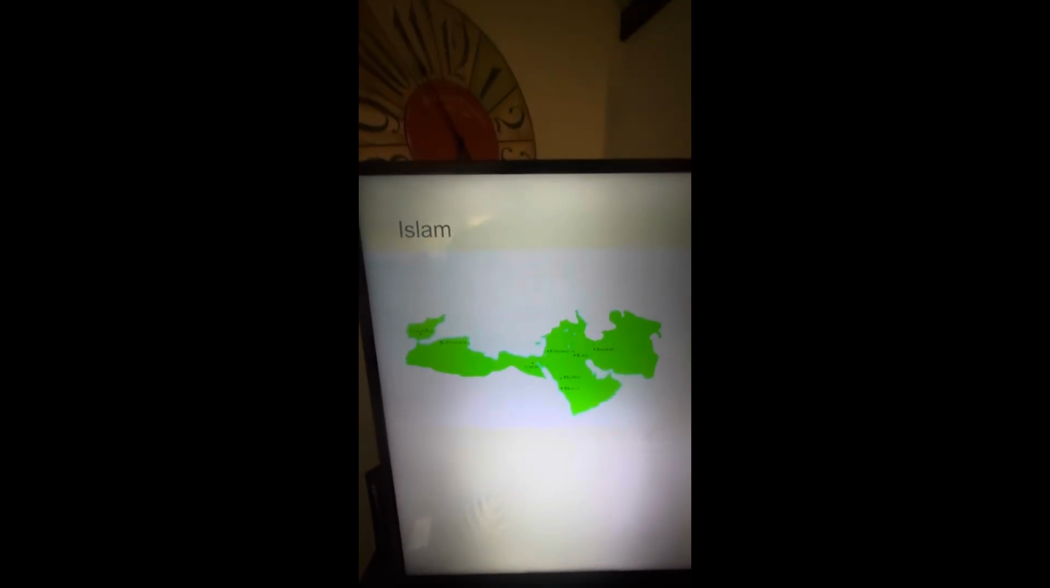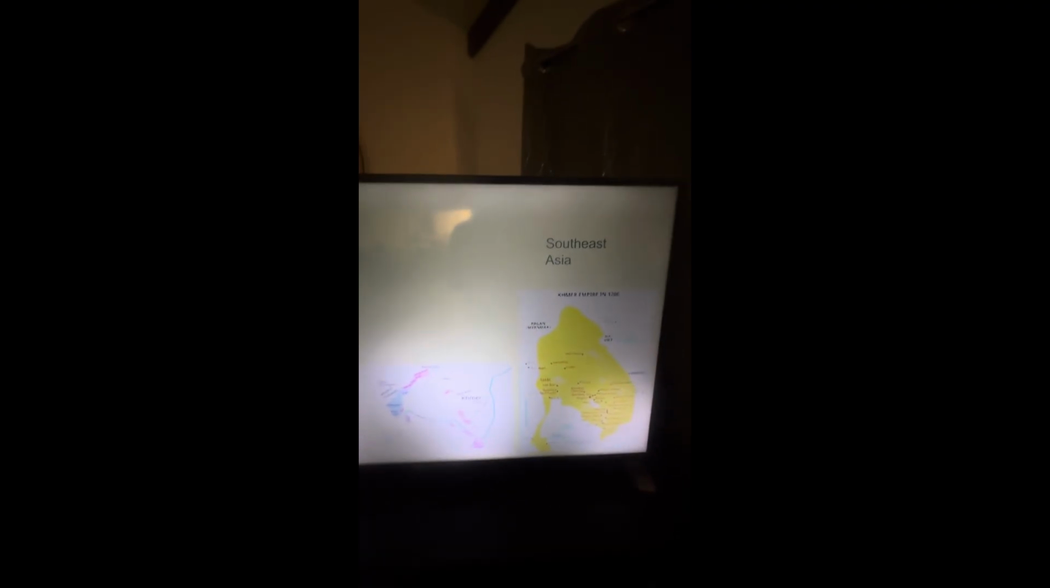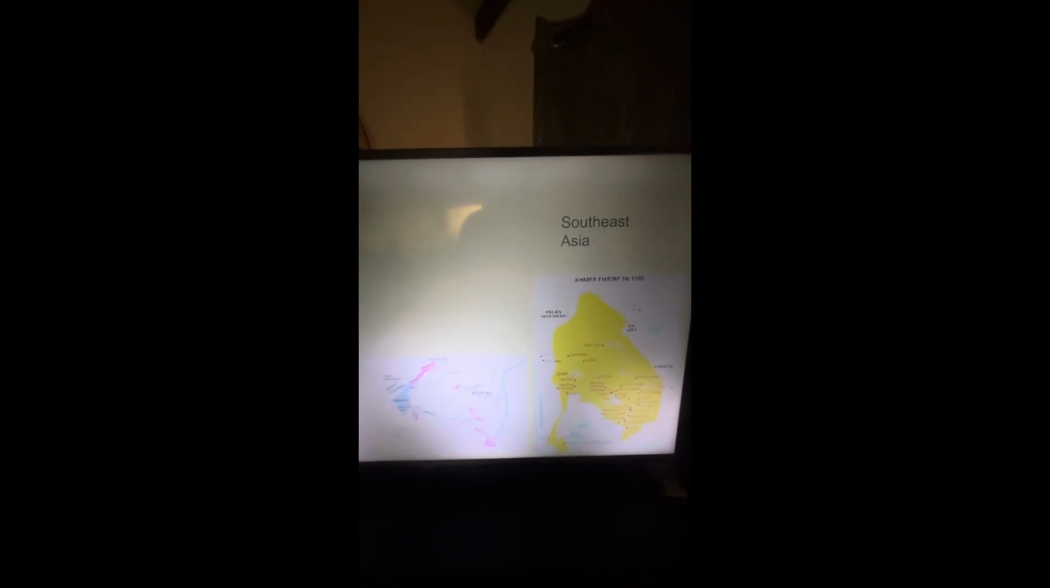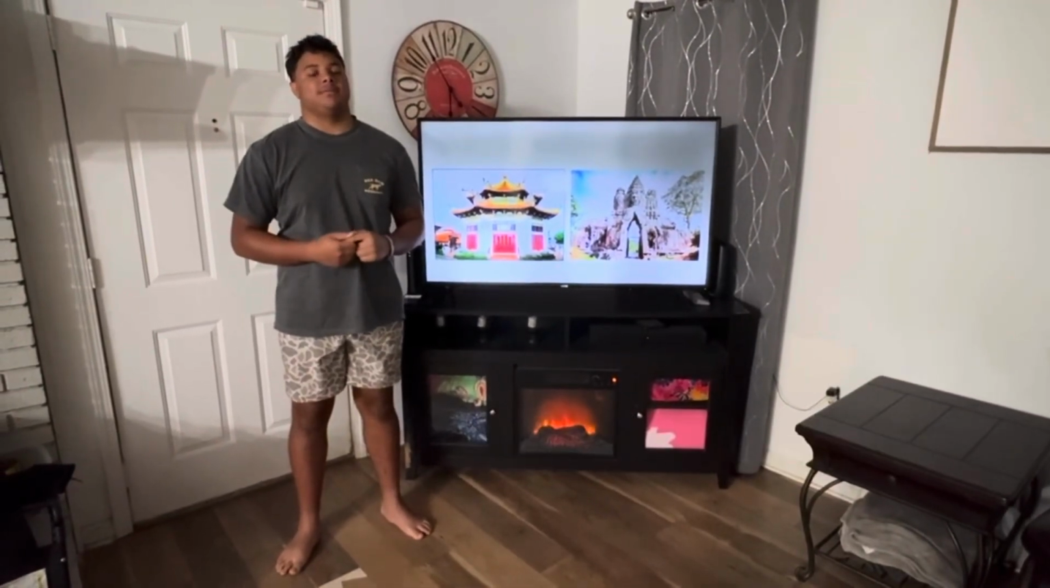This is a picture of the Islam through the years 1200 to 1450. These are two pictures of Southeast Asia. These are two pictures of East Asia. This is question 2 of the AP World History Project.